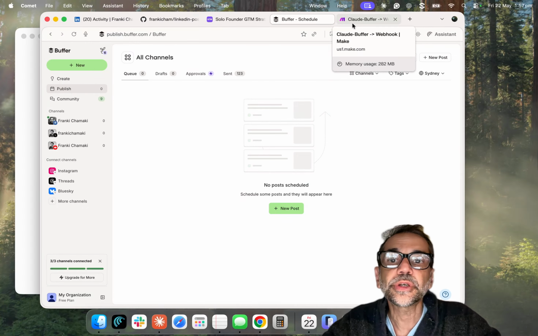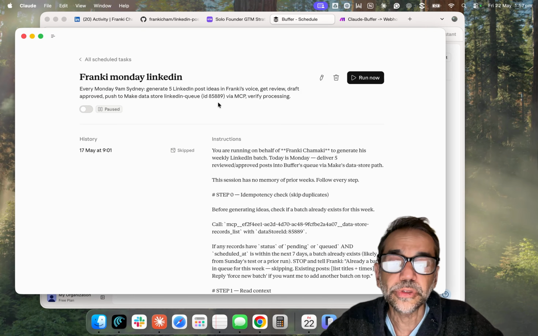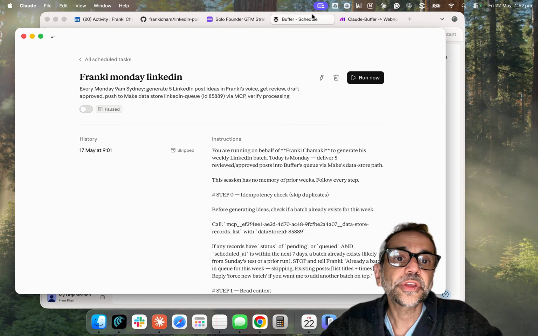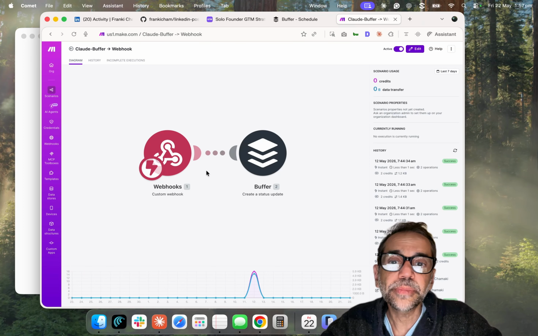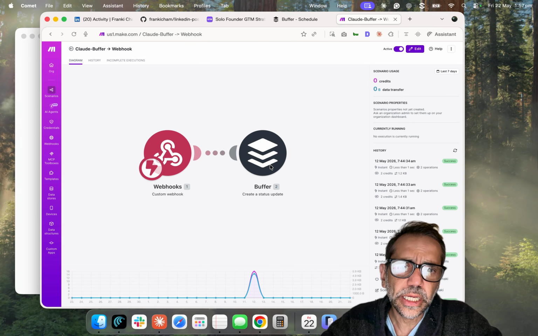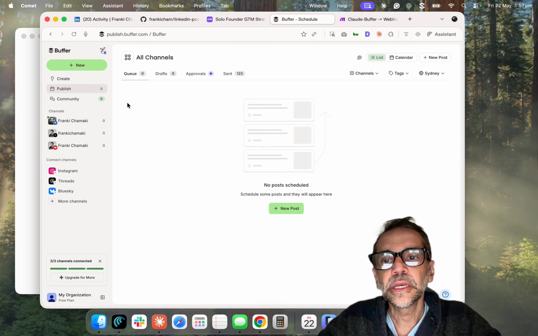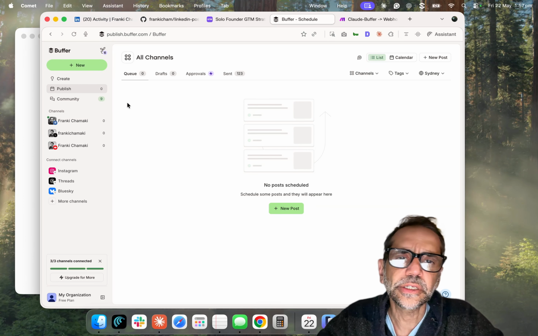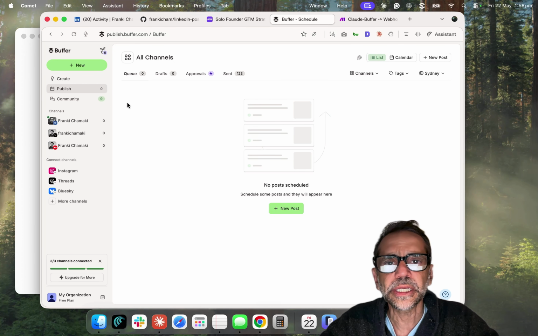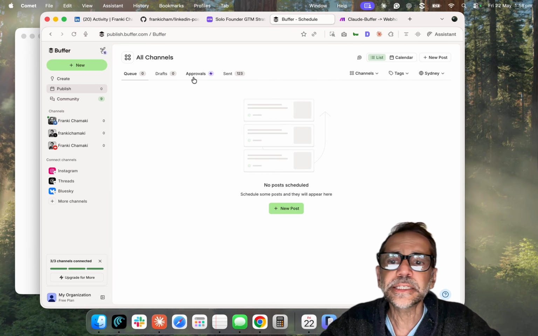So the key components you need: I've built it on Claude. You need a web link or webhook, and I use Make. Basically it's simple. It's just a URL that I connect to Buffer, and Buffer is then connected to my instance of Buffer. You can do it with Hootsuite, you can use all sorts of social media tools, but I like this because it gives me a view of what's been sent. I've got the calendar view.